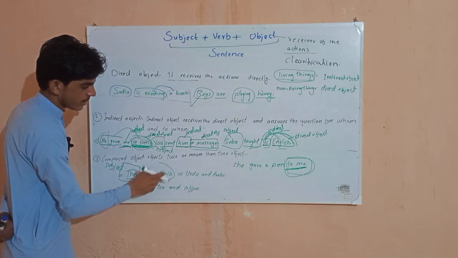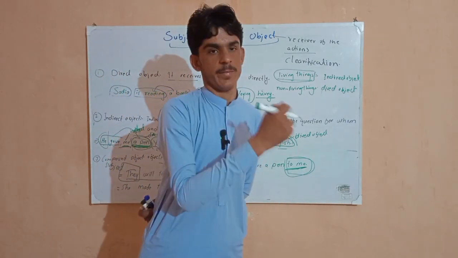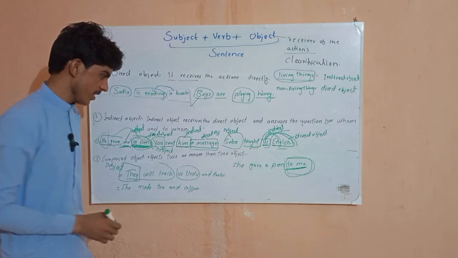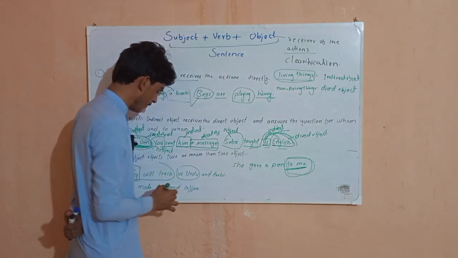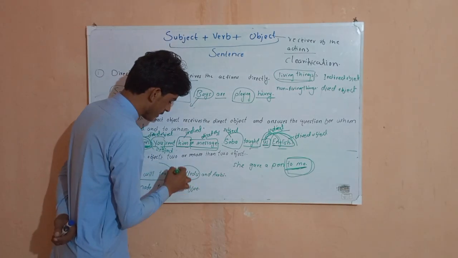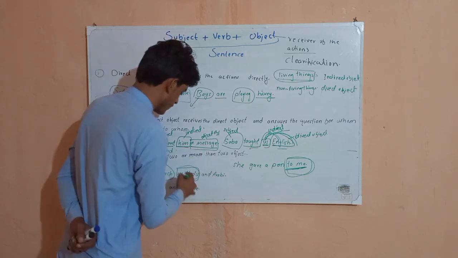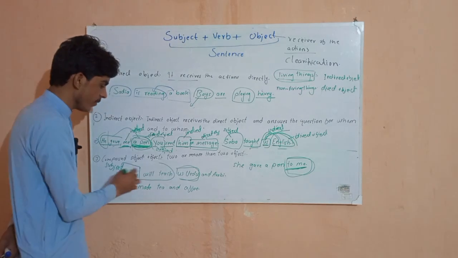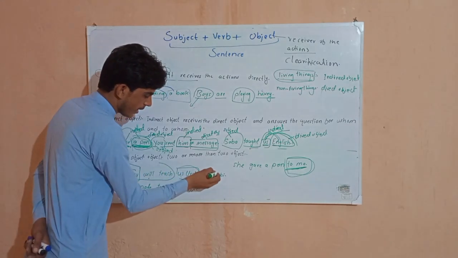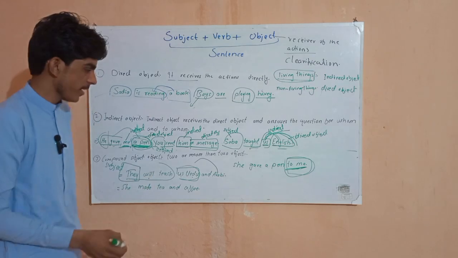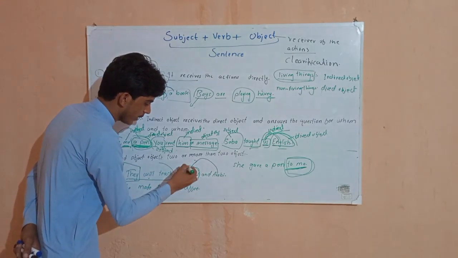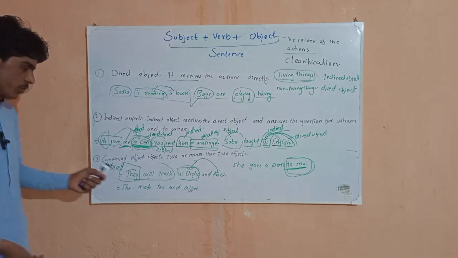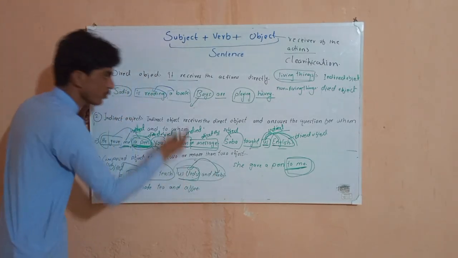They will teach us Urdu and Arabic. So "they will teach us Urdu" is our one object, and the second is "they will teach us Arabic." Here many objects are coming, and you can understand it. Both Urdu and Arabic are our objects, one object Arabic and one object Urdu. So they are called two objects, like two subjects. Very simple.